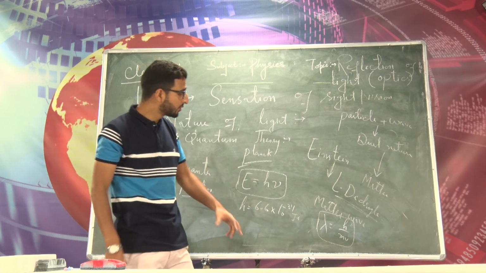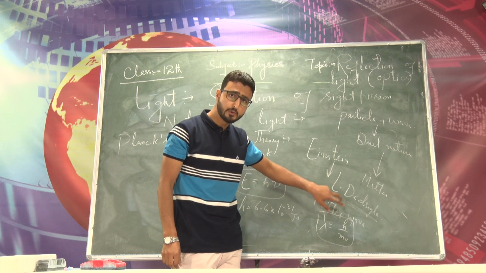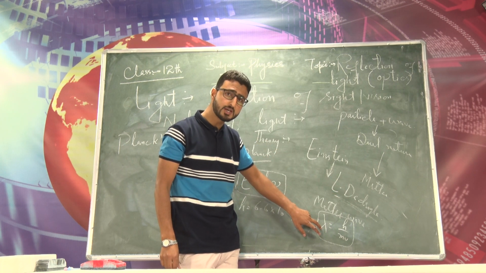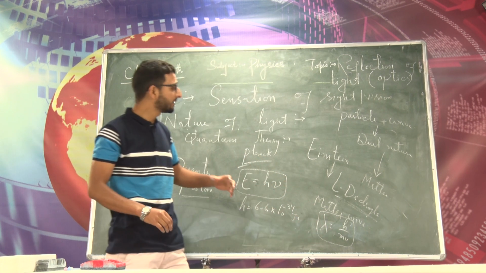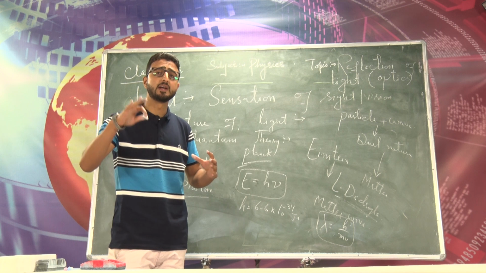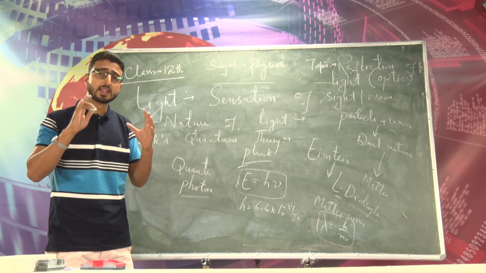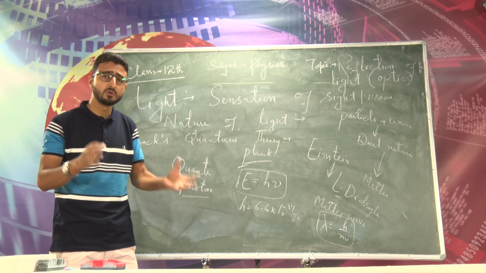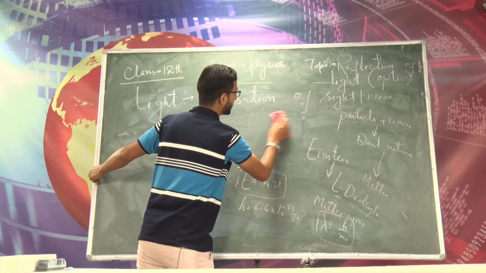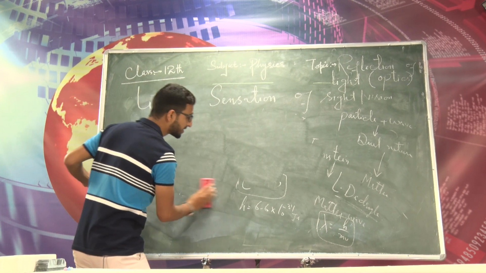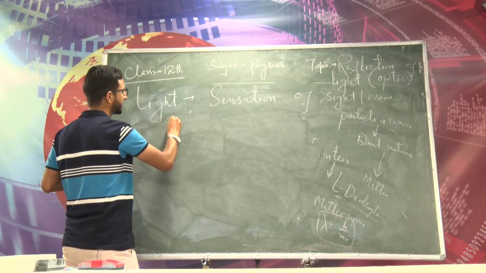Whenever a particle is in motion, waves are associated with it. Those waves are called matter waves or de Broglie waves, and the wavelength associated with de Broglie waves is given by lambda is equal to h divided by mv. Anyway, that is a different chapter, dual nature of matter and radiation. I will not discuss the dual nature of matter here, but the dual nature of radiation. So the nature of light is that it possesses dual nature, that is, it behaves both as particle as well as wave. Now the branch of physics which deals with the study of the nature of light. So we discussed the nature of light.